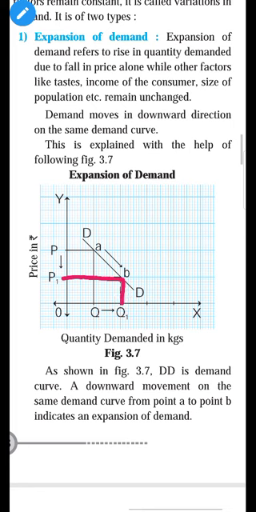Expansion in demand means it expands from Q to Q1. You can see that much area. So this is called expansion in demand. And what is the movement of the demand? The movement of the demand is downward. In the diagram, it expands from A to B. So this is called expansion of demand.